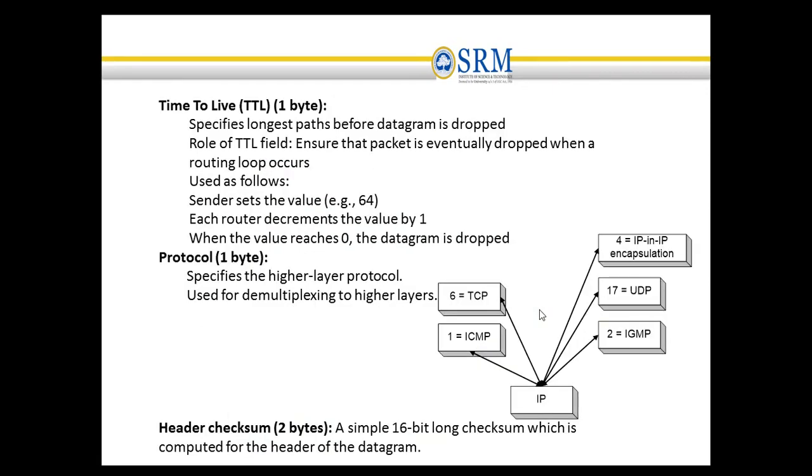Next is the header checksum. A 16-bit checksum is computed to detect any error that happens during the transmission. This checksum will be checked, and if any values have changed, then that particular IP packet is facing an error and will be discarded from the network.